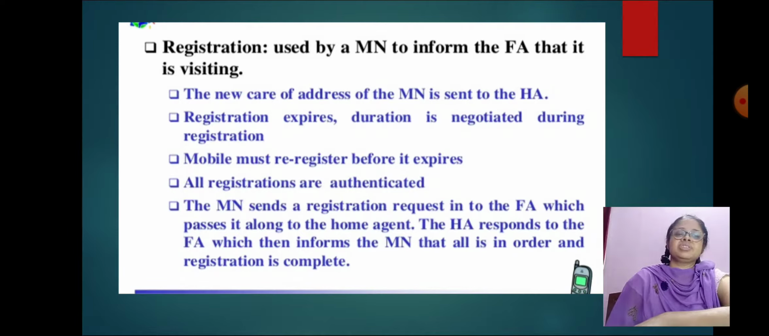All registrations are authenticated. The mobile node sends a registration request to the foreign agent, which passes it along to the home agent. The home agent responds to the foreign agent, which then informs the mobile node that all is in order and registration is complete.